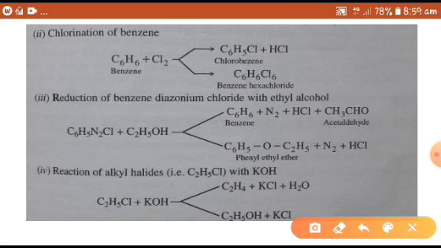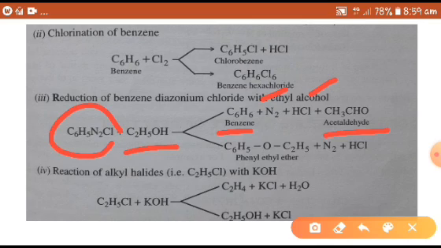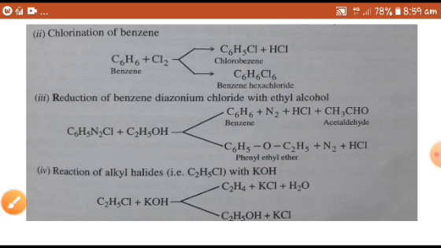Next, reduction of benzene diazonium chloride with ethyl alcohol. It forms benzene, acetaldehyde, nitrogen and HCl. In another side reaction, it forms phenyl ethyl ether. It is also an example of a parallel reaction.